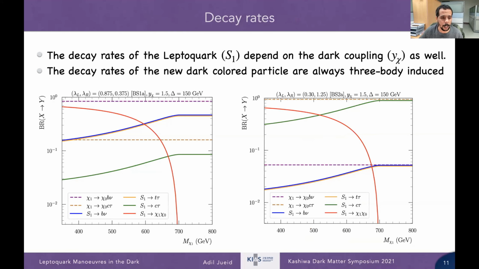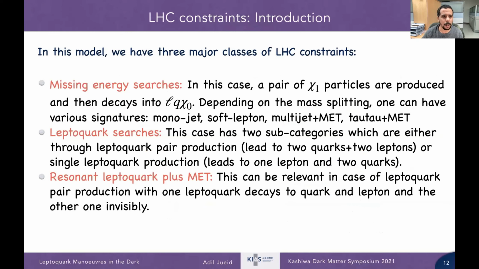Okay, so for the decay, we have different decay channels. Basically, the Chi1, which is the partner of the dark matter, only has a 3-body decay, while the leptoquark, of course, decays to a quark plus a lepton. But if it's kinematically allowed, and at the same time the coupling is quite large, we can have a dark decay, okay? This dark decay depends on the mass splitting between Chi1 and Chi0. So from this, we have 3 relevant searches.